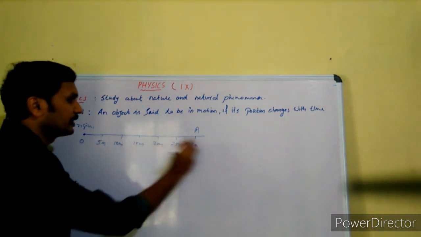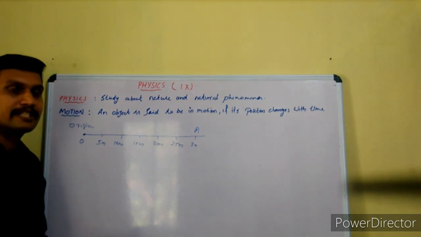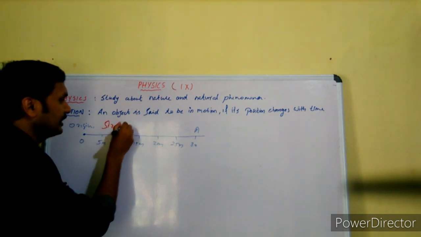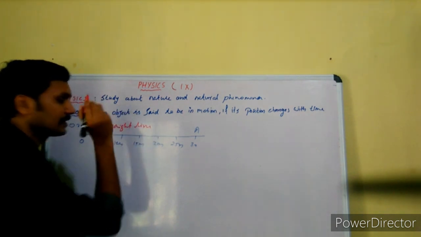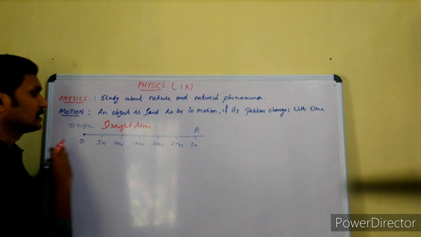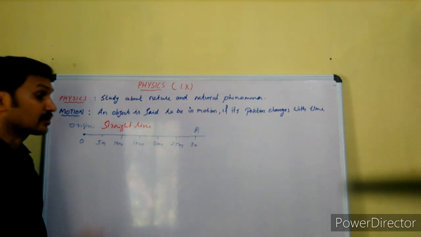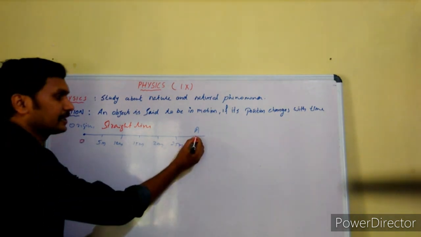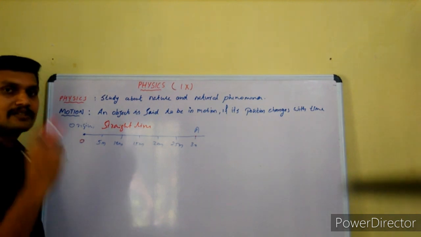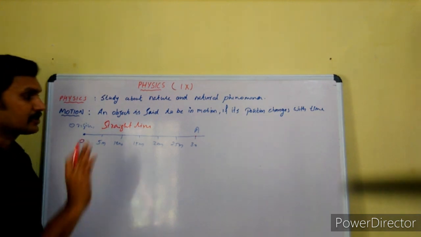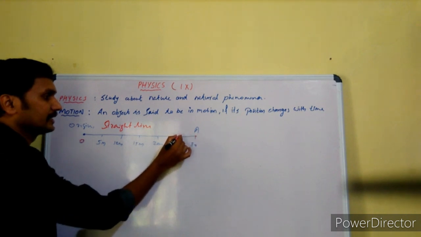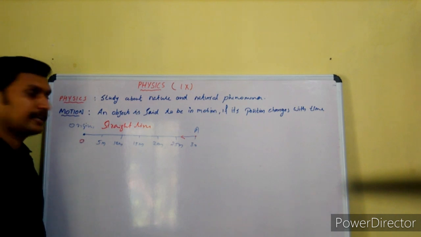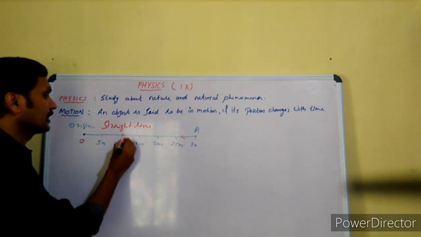So the object is moving through this straight line. We call this motion a straight line motion. When you say the object is in straight line motion, the object is moving through a straight line. The object starts from the point O and reaches the point A after 6 seconds. The object does not stop there. The object returns back through the same path and reaches the point B.